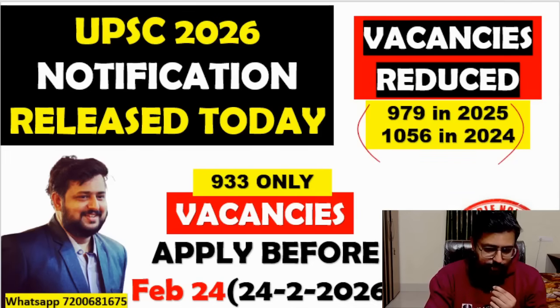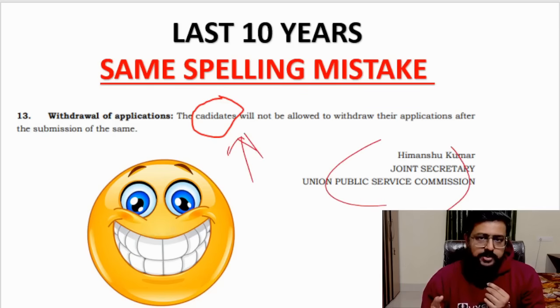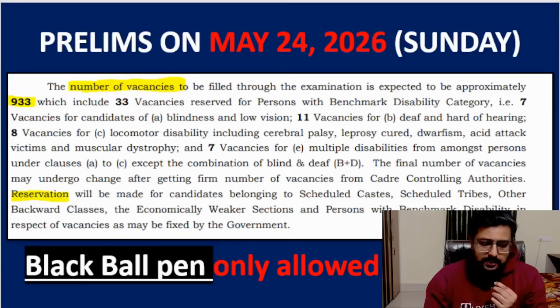That is, you have 18 to 19 days left. And the usual spelling mistake which I point out every year, this time also this line they did not change, even though it is near the signature of the joint secretary. Every time instead of "candidates" they type something else, and for "examination" they type something else. So these few words have been mistakes for the last 10 years. Okay, they have no change in that, and I don't know why it is not being corrected.